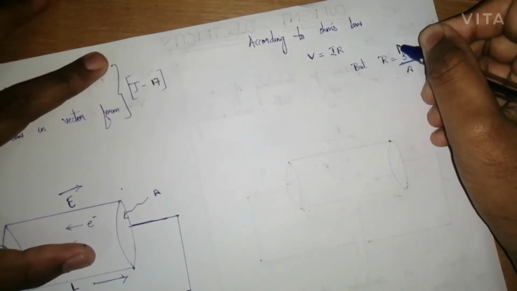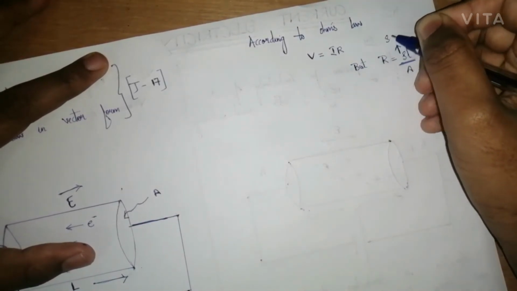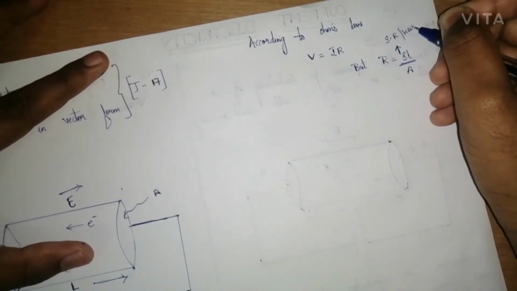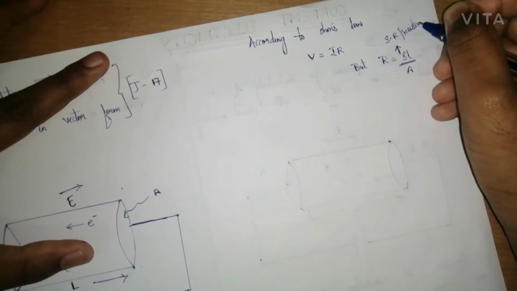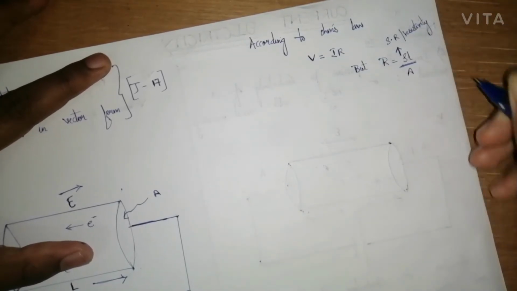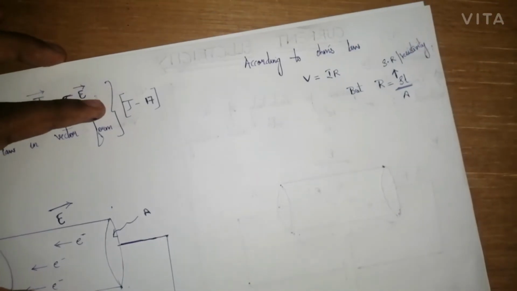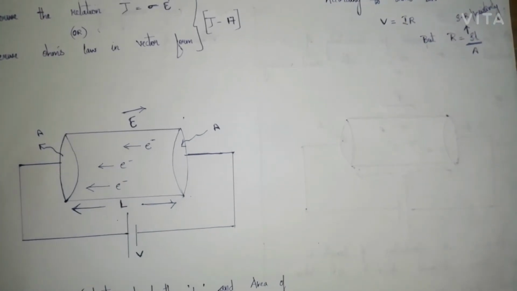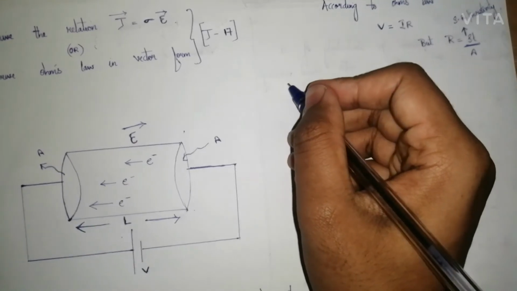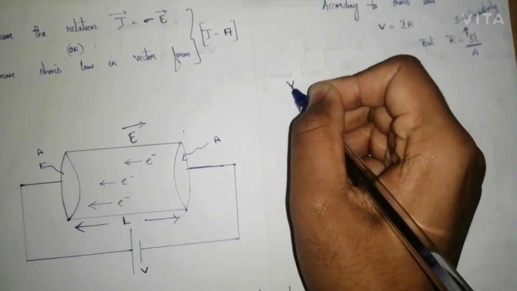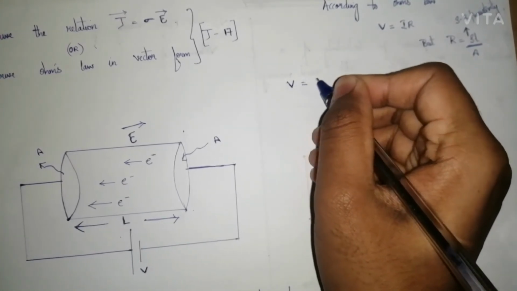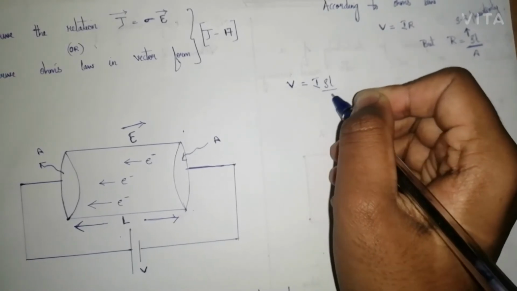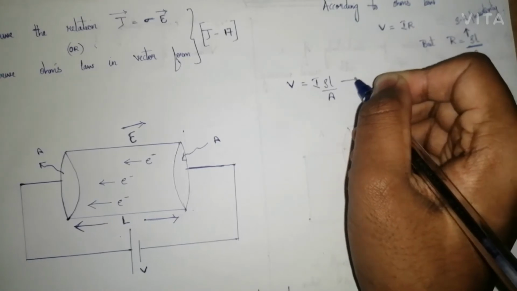So you can replace this as V is equal to I into rho L by A. Call this equation 1.